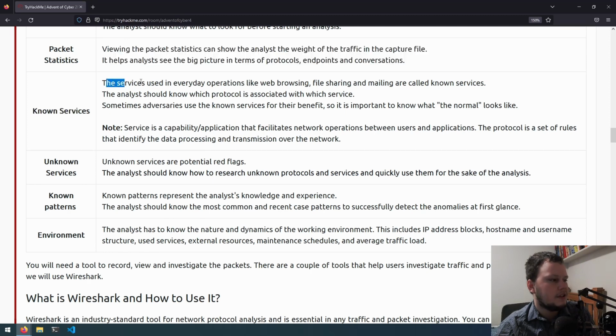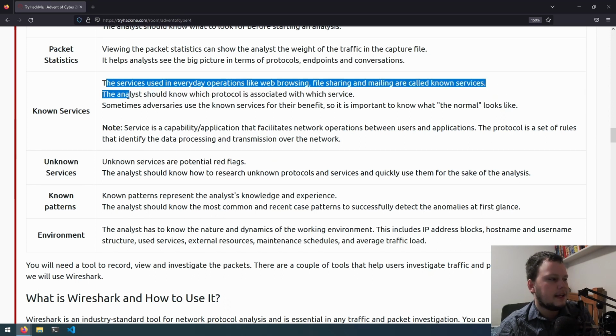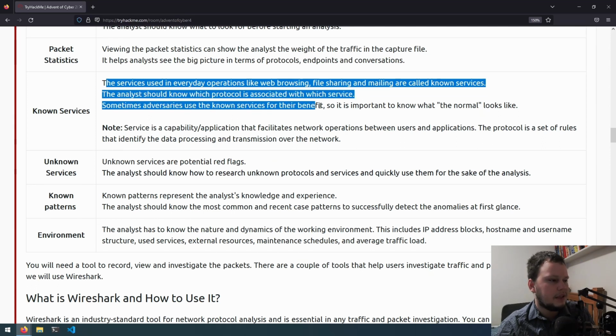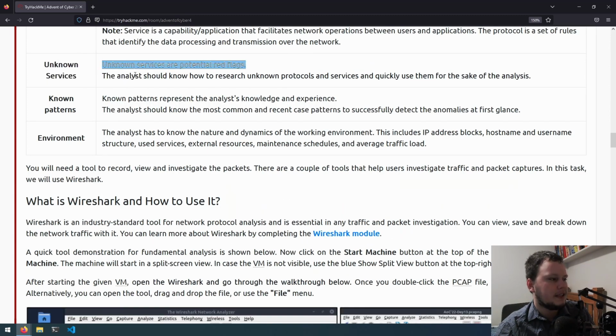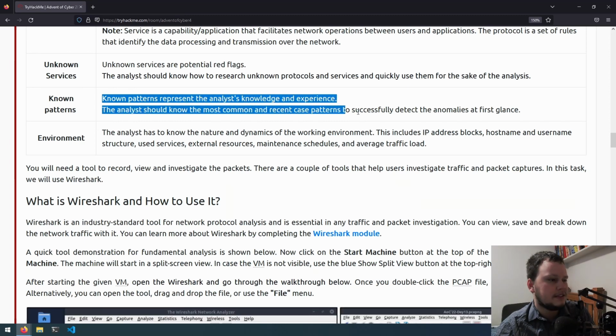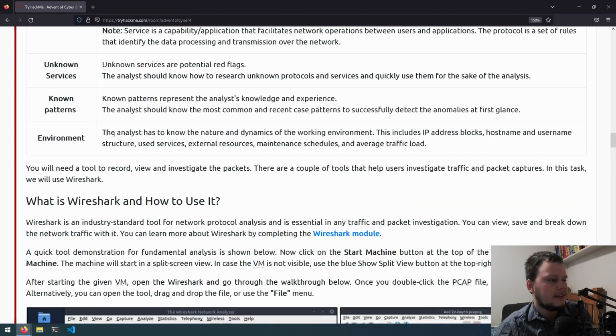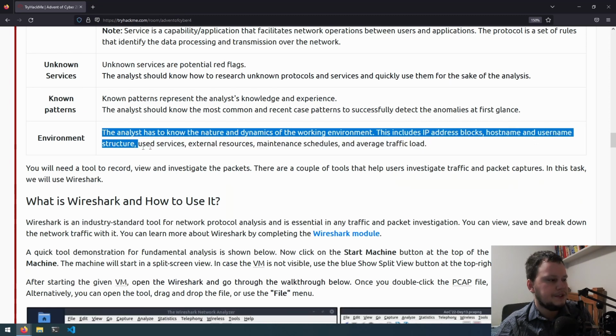Known services. The services used in everyday operations like web browsing, file sharing, and mailing are called known services. The analyst should know which protocol is associated with which service. Sometimes adversaries use the known services for their benefit, so it's important to know what the normal looks like. Unknown services. Unknown services are potential red flags. The analyst should know how to research unknown protocols and services and quickly use them for the sake of analysis. Known patterns. Known patterns represent the analyst's knowledge and experience. The analyst should know the most common and recent case patterns to successfully detect the anomalies at first glance. Environment. The analyst has to know the nature and dynamics of the working environment. This includes IP address blocks, host name and username structure, used services, external resources, maintenance schedules, and average traffic load.